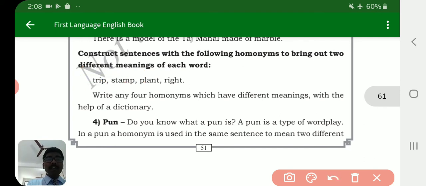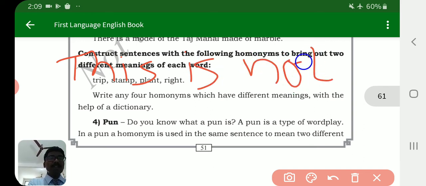So bring out two different meanings of each word. I am going to tell you an example of right only. I am taking right one here. This is not the right way. This is not a right way.